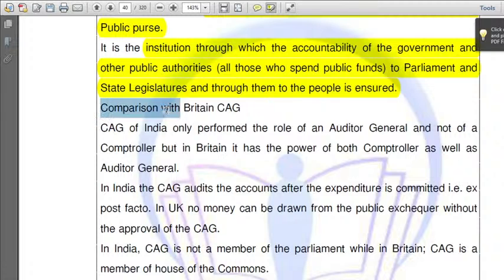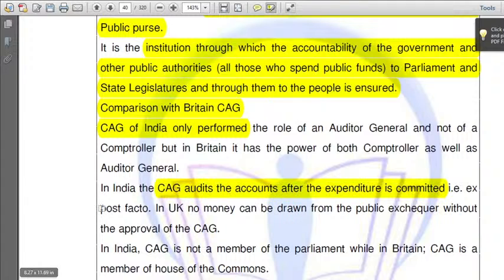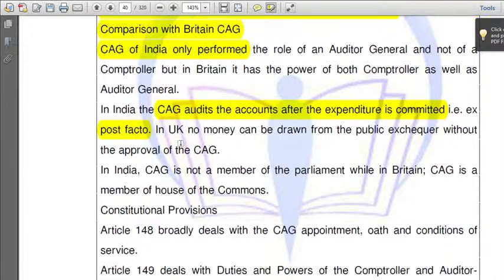So here's the comparison with the British Comptroller and Auditor General. In India, the CAG only performs the role of Auditor General and not as a controller. But in Britain, he has the power of both Controller and Auditor General. In India, the CAG audits the accounts after the expenditure is committed, not before. Just like a postmortem is conducted after someone dies, in the same way in India, after spending the money, after expenditure, he audits the accounts. But it is a different case in the United Kingdom. In India, he is not a member of Parliament, but in Britain, he is a member of Parliament.